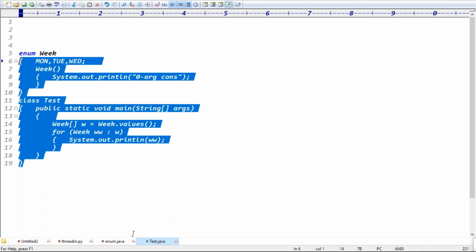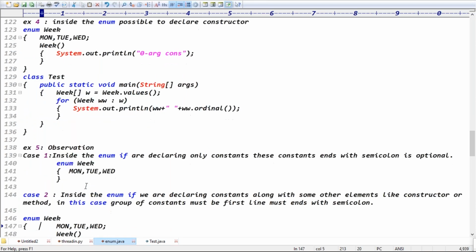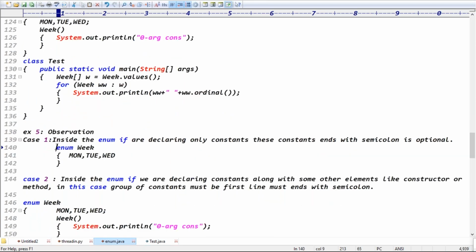There is basically declaring the constructor inside the enum, right? Declaring the constructor inside the enum, guys. Good. Next example, if you observe the fifth example, inside the enum we declare